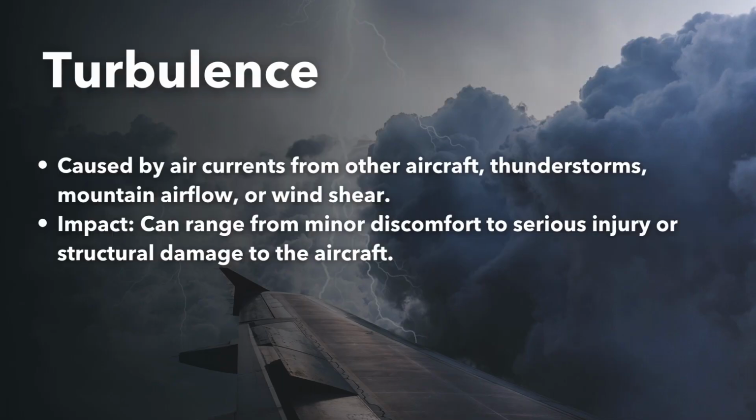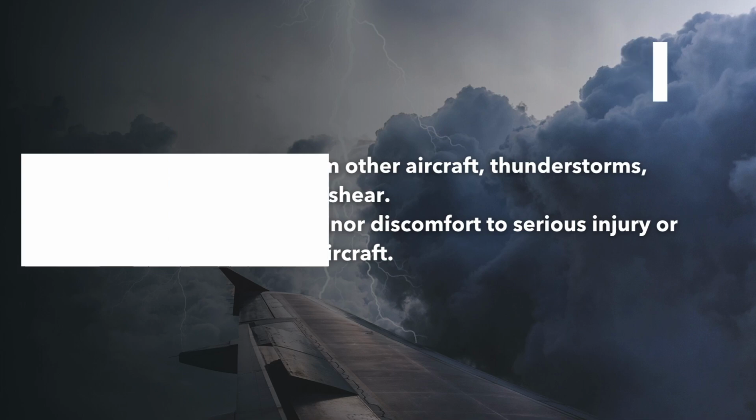Turbulence refers to unpredictable and powerful air movements caused by various factors like convection, mountain airflow, or wind shear. When an aircraft flies through turbulent air, it can experience anything from minor bumps to violent jolts, which may injure passengers or cause structural damage to the plane.